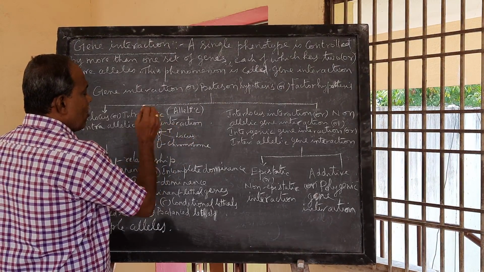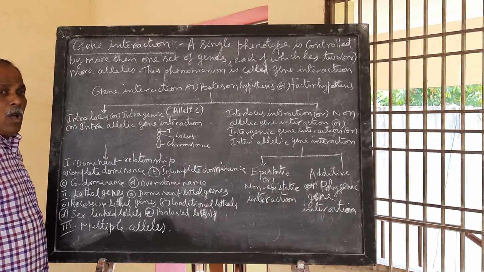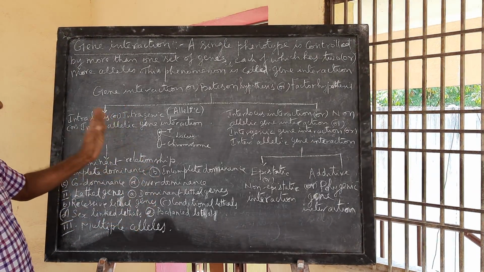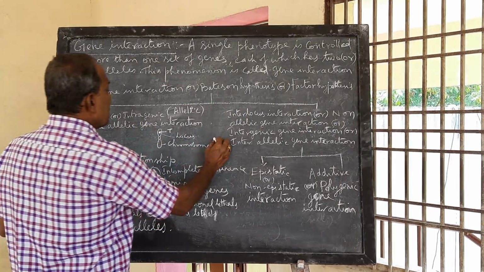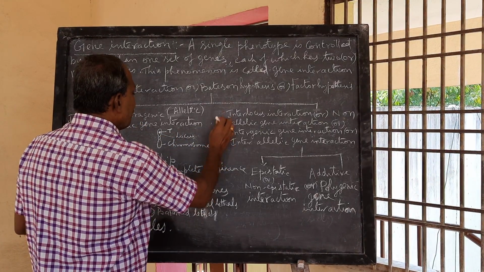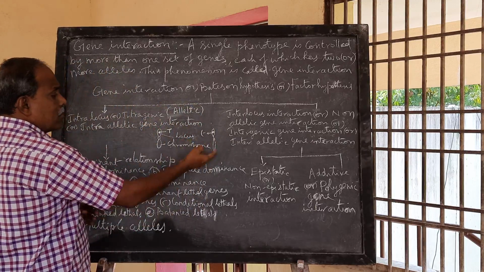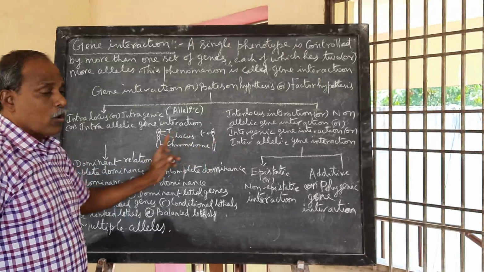This is a chromosome. This part where you have T is the locus. The point or position at which a gene is located on a chromosome is called locus. Now, intralocus means the same position. Here the small t occupies the same position, the same locus. So this is another homologous pair.